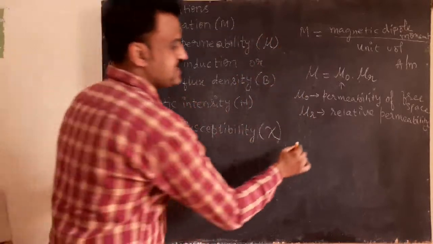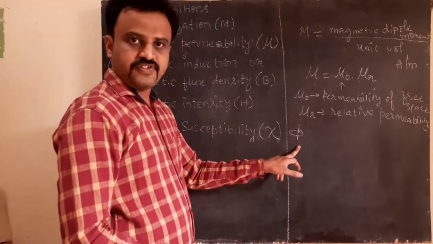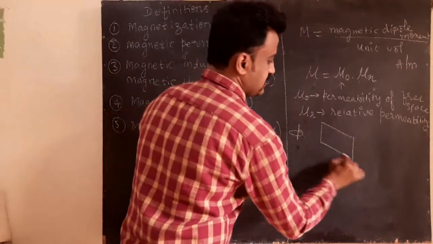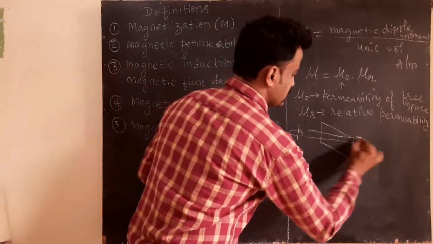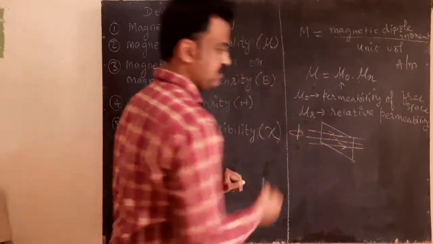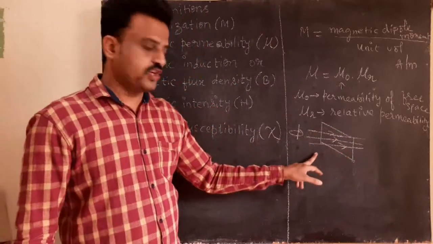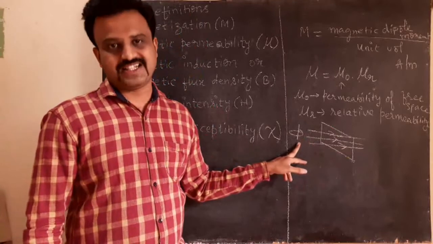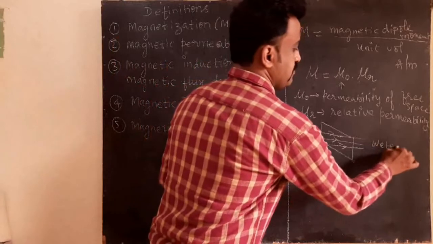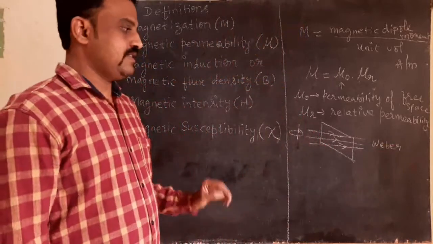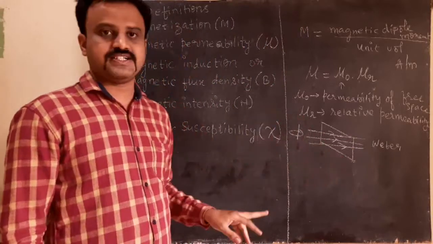Flux. What is flux? Flux is nothing but phi. What is this phi? Consider an area, and these are the magnetic lines of forces. Magnetic lines of forces passing through an area. Got it? And this is called magnetic flux. And this magnetic flux is measured in terms of Weber. Number of lines of forces passing through an area perpendicularly is called flux.